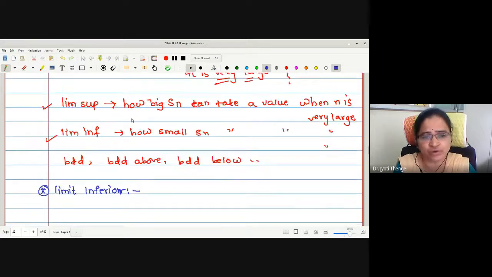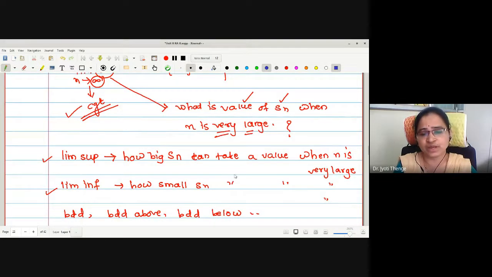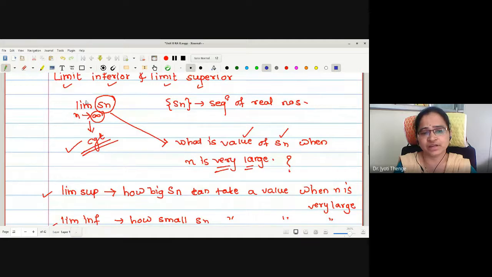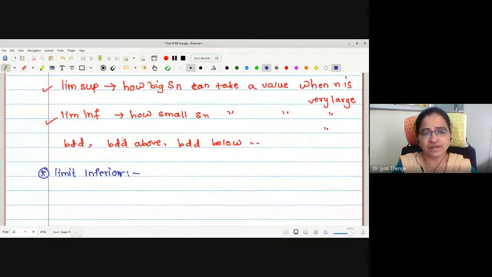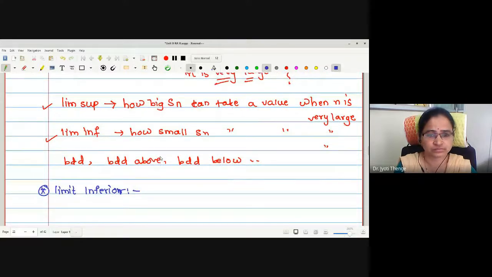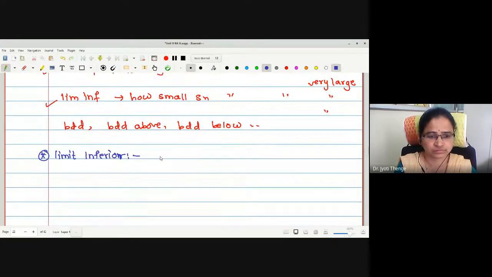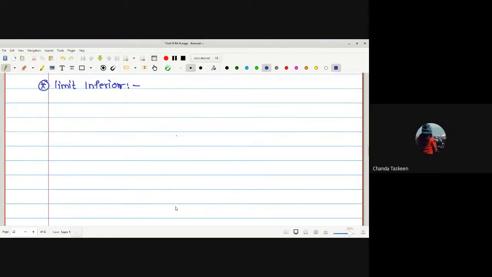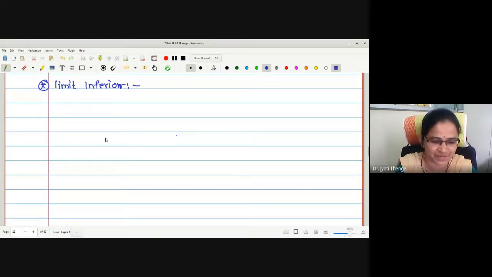Is the point clear to everyone? Limit superior gives us a value, limit inferior as well. Right now, if there is any doubt with this concept, you can ask me. Yes, students, any difficulty with this? No, ma'am. What is limit inferior and what is limit superior?